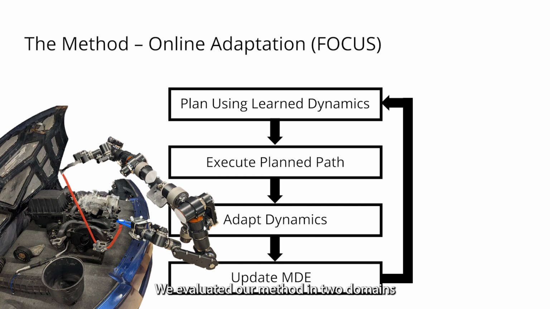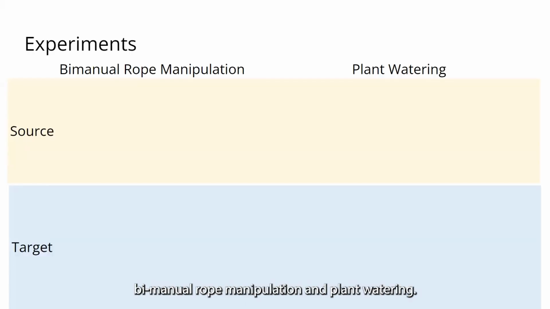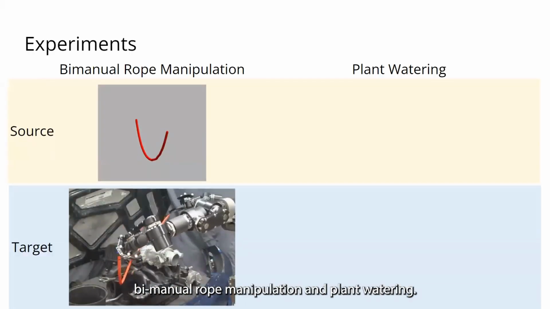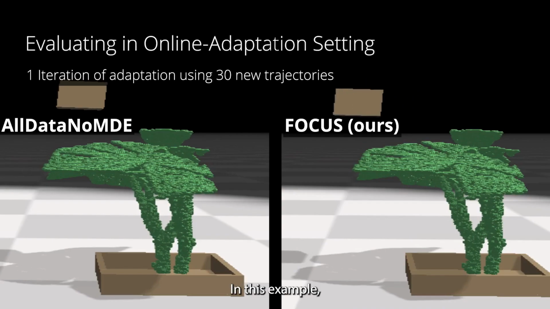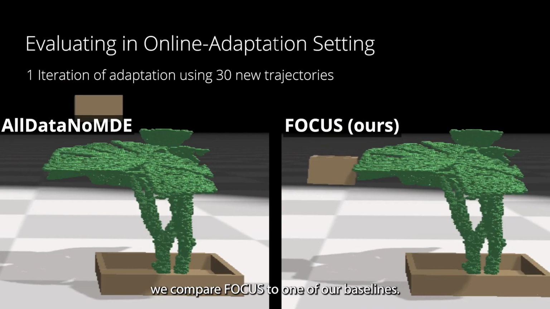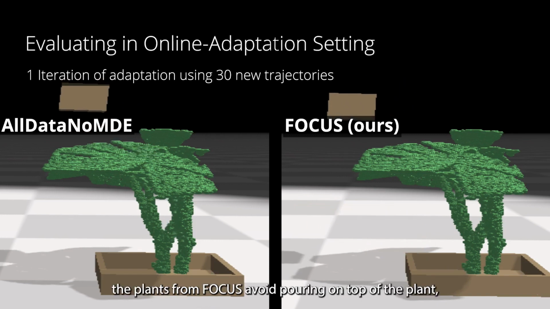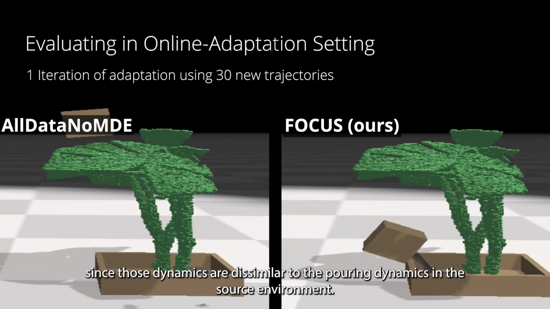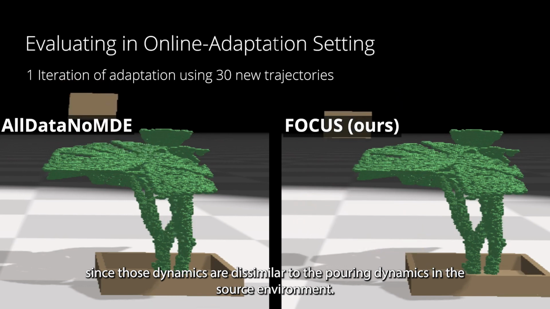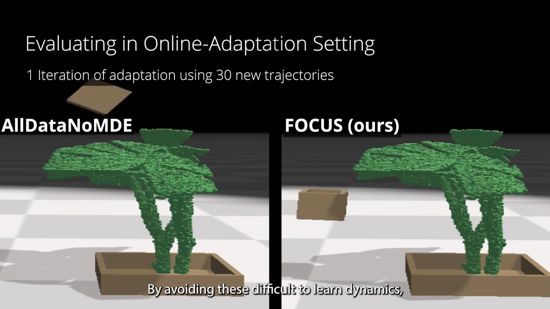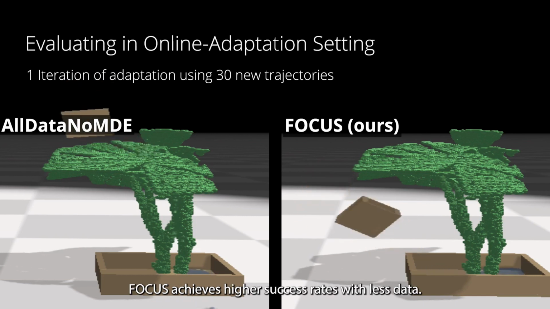We evaluated our method in two domains, bimanual rope manipulation and plant watering. In this example, we compare Focus to one of our baselines after one iteration of adaptation. The plans from Focus avoid pouring on top of the plant, since those dynamics are dissimilar to the pouring dynamics in the source environment. By avoiding these difficult-to-learn dynamics, Focus achieves higher success rates with less data.